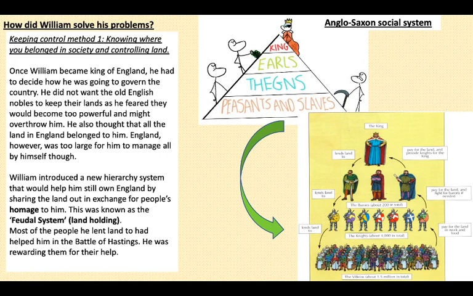He's coming out on top, essentially, by gaining a lot of money, a lot of land, and he's gaining knights for his army. And that was really important for William. He needed land, and he needed soldiers for his army as well, because he was frightened that he was going to be overthrown by the English and by any potential foreign invaders such as the Vikings.